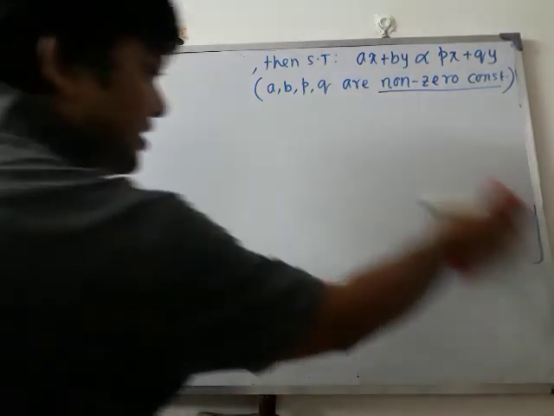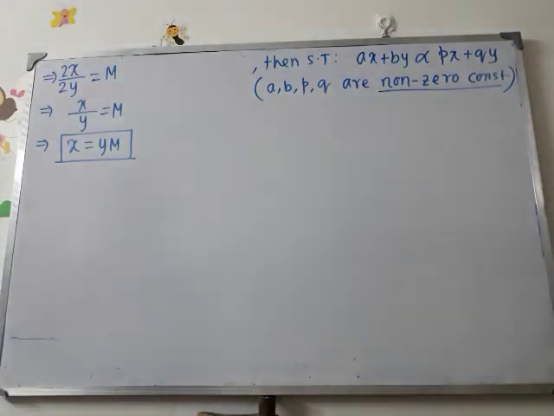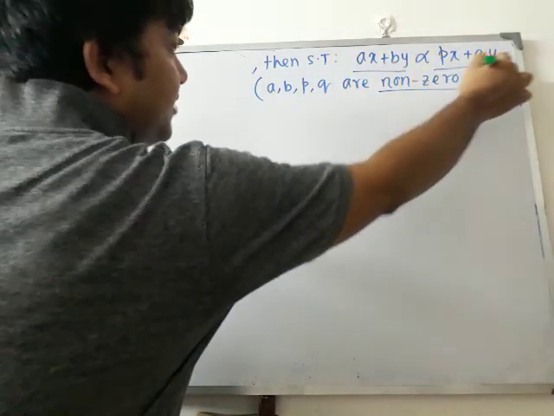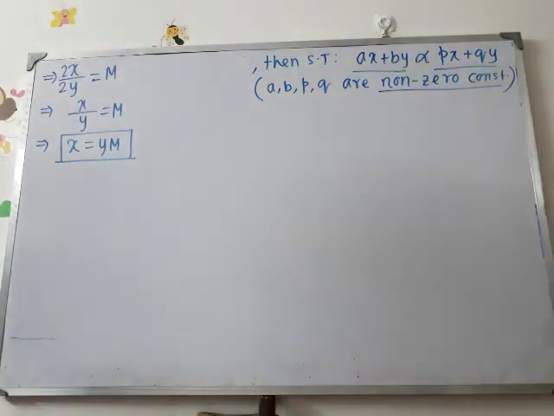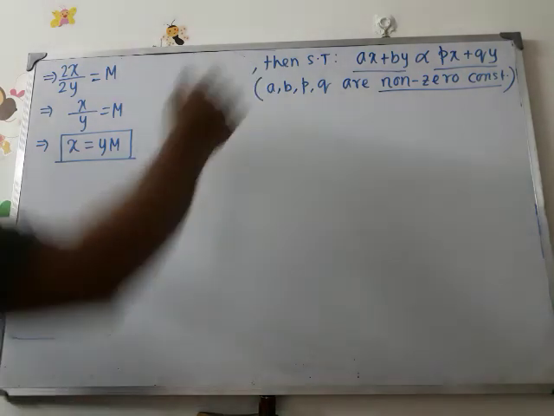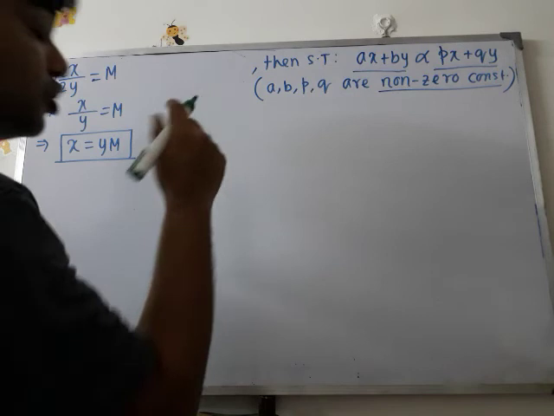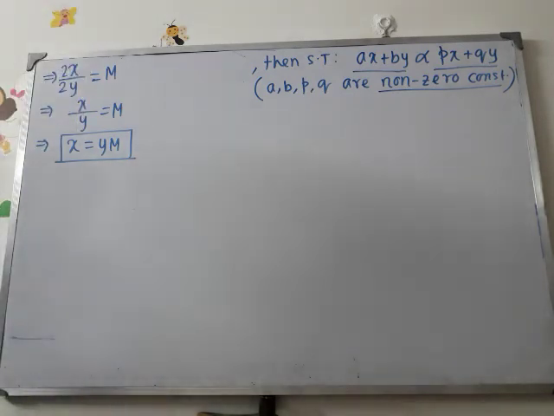Now what is our target? Our target is to show that this one varies directly with this one. Now we know that two quantities A and B will be in direct variation if their ratio is constant, correct?